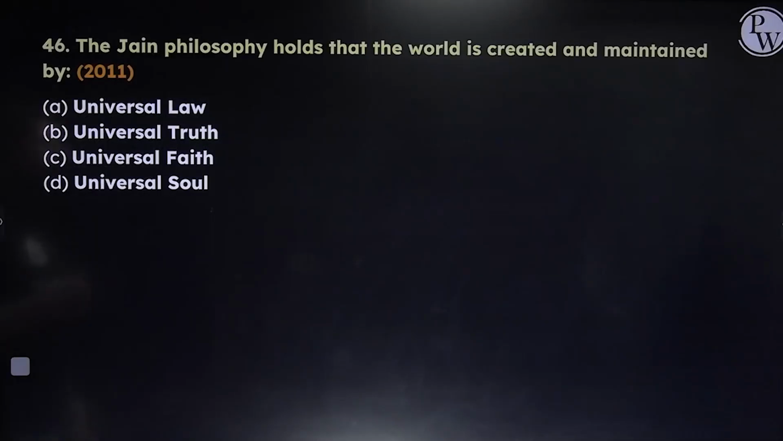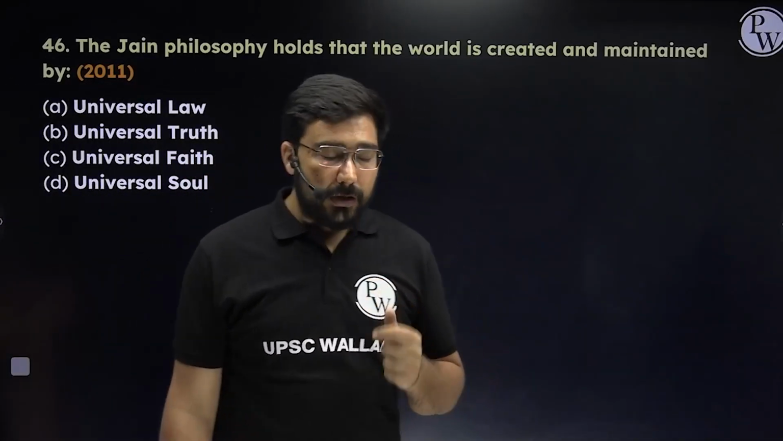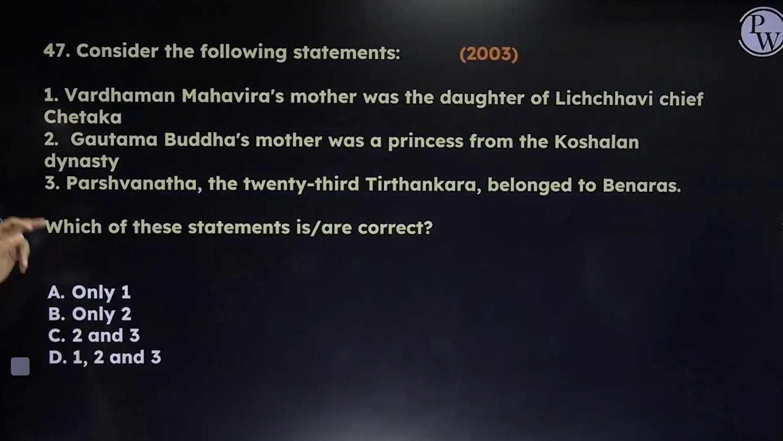Jain philosophy holds that the world is created and maintained by what? Universal law, truth, faith or soul. The answer is A, universal law.